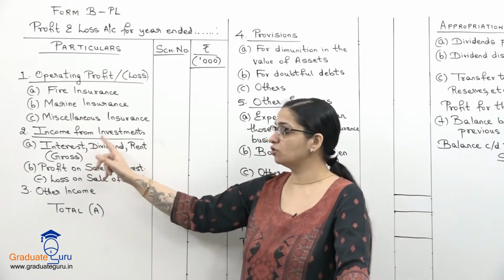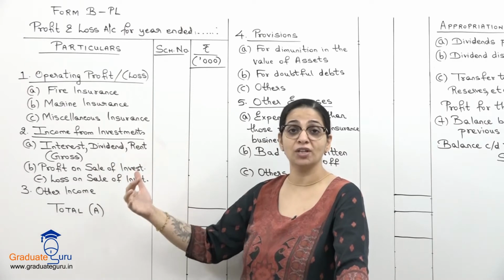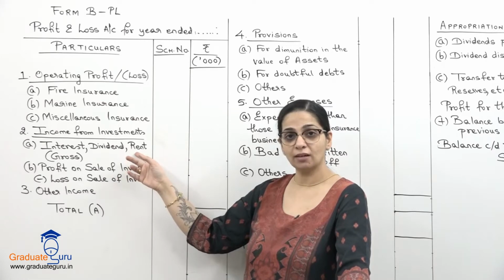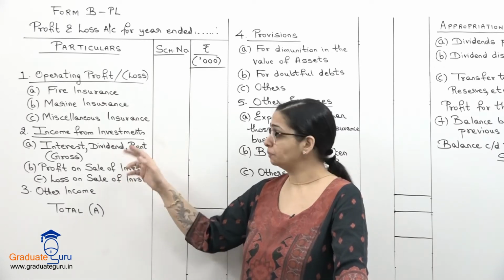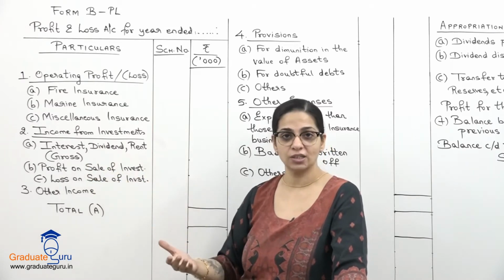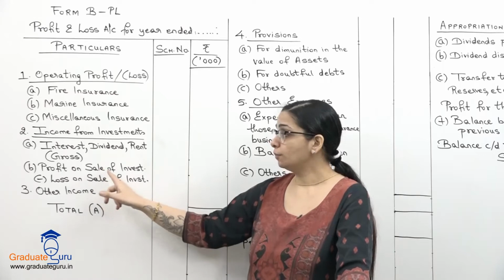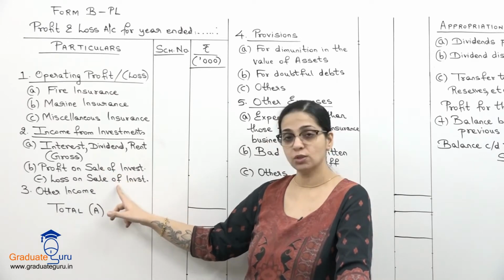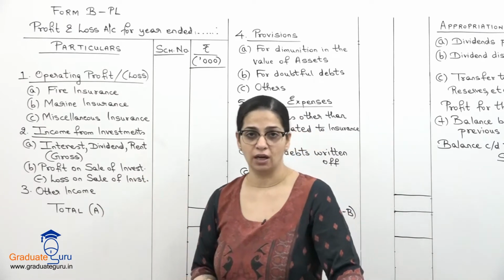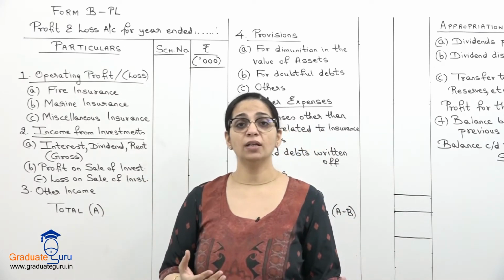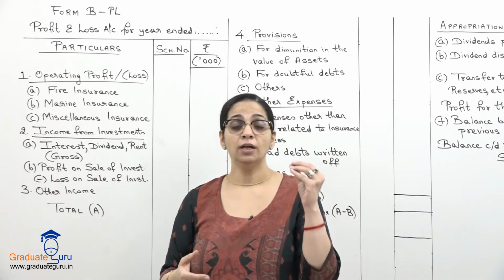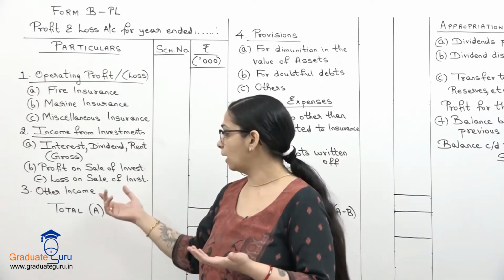So the income, which is interest, dividend or rent. As I said, if the investment is in property and you have given it on hire, then we can get rent also, that is also our investment income, but the amount has to be gross, that is before the tax deducted at source. Then profit on sale of investment, again the loss will also be adjusted here only if there is any, and any other income. So in other income, if there is any income which is not directly related to any particular type of insurance, then that income we will show over here.